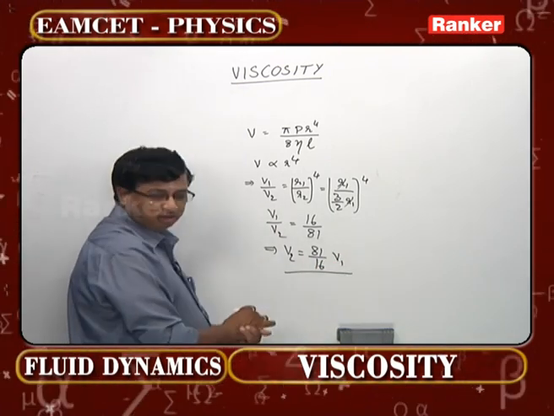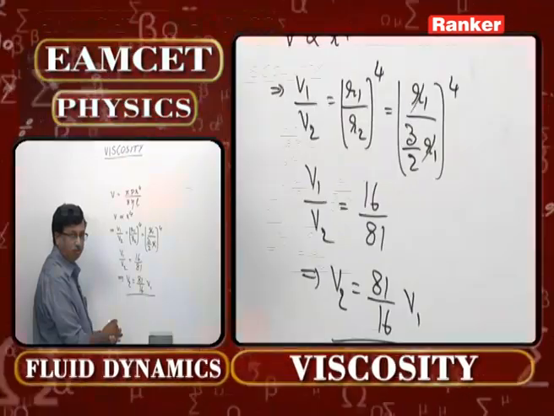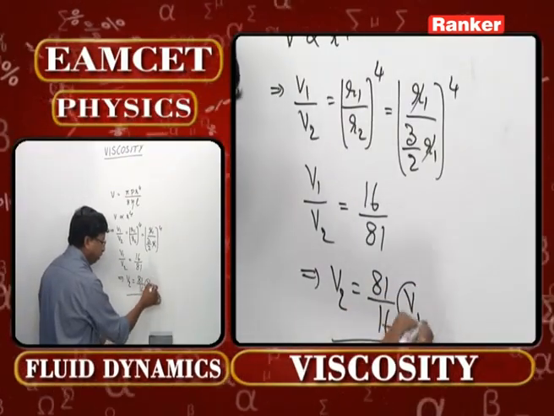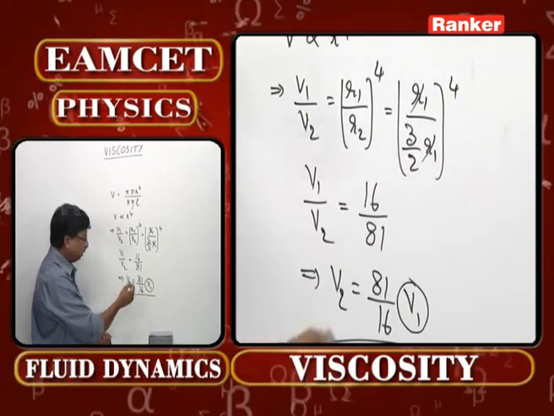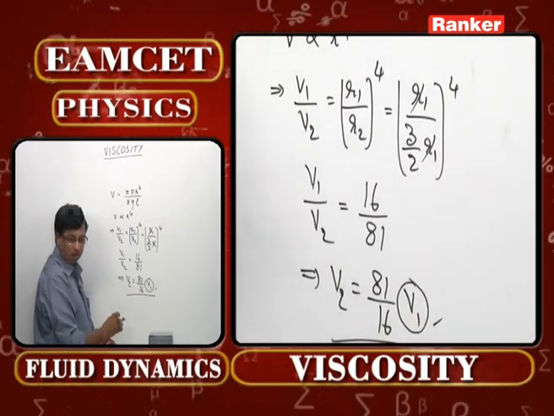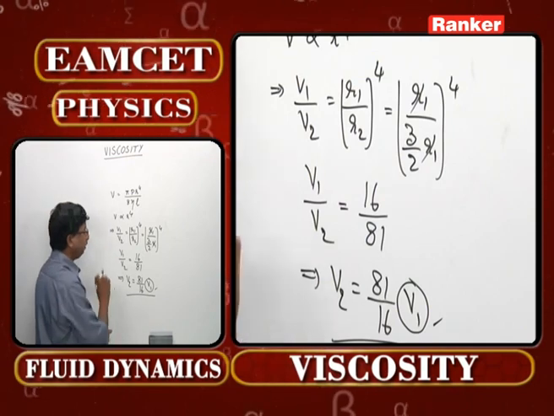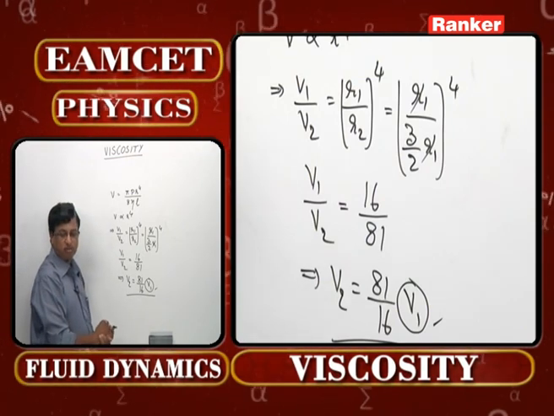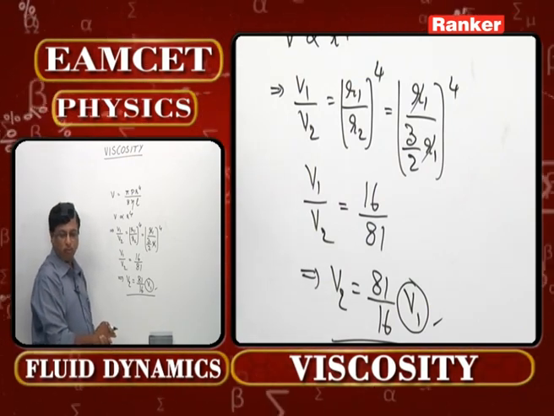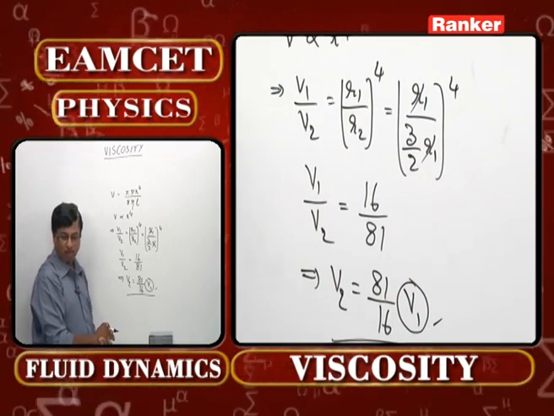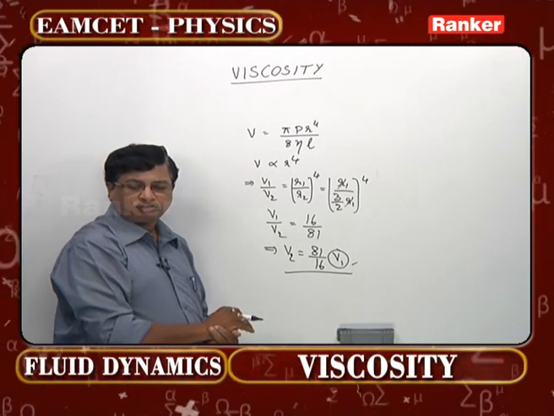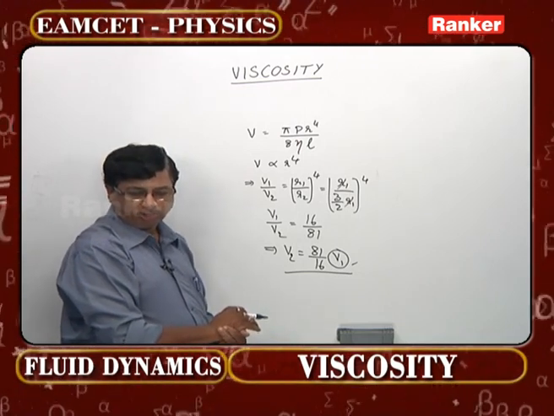This is the answer. The question is how many times it increases. When the initial value is V1, it is now going to be increased 81 by 16 times. That means you can understand that for this second problem, the correct option is the fourth one, which is 81 by 16 times. Let us check the next problem, that is problem number 3.